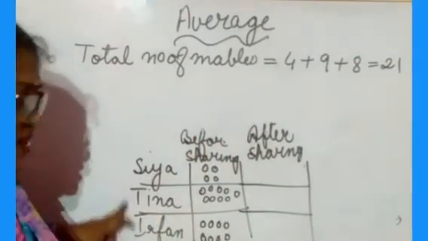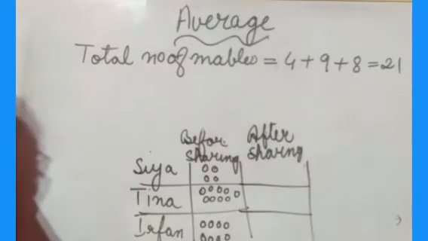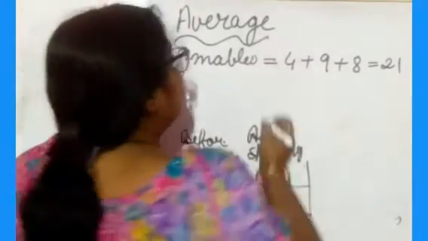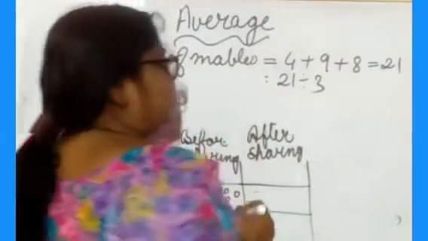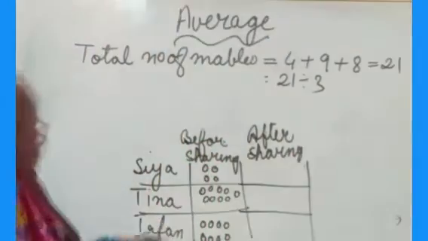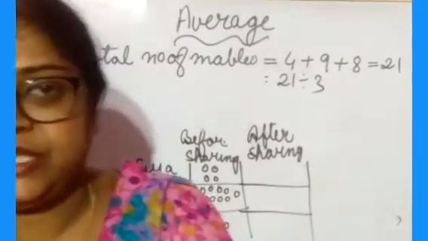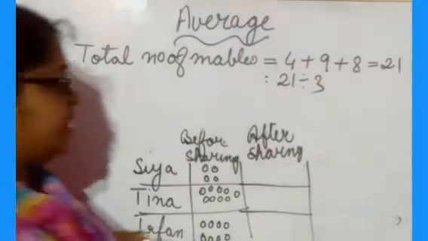How many children are there? 3 children. So what will you write here? 21 divided by 3. When you divide 21 by 3, what answer will you get here? You will get 7 marbles.